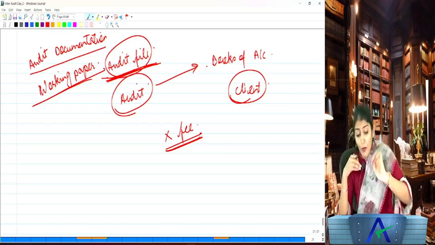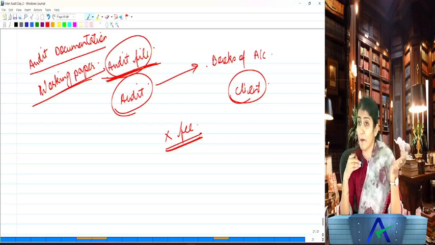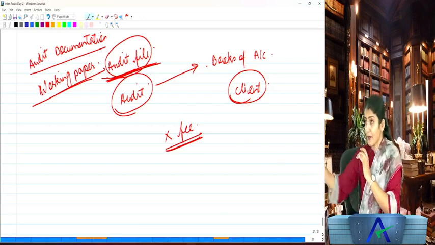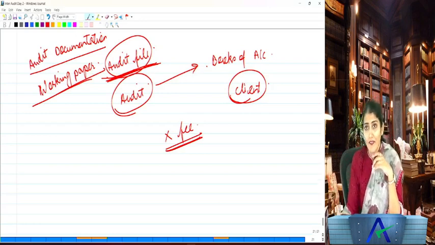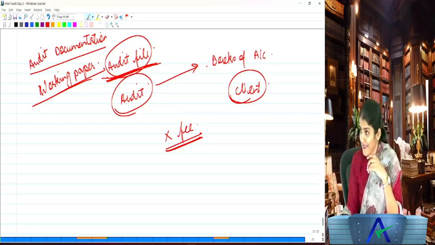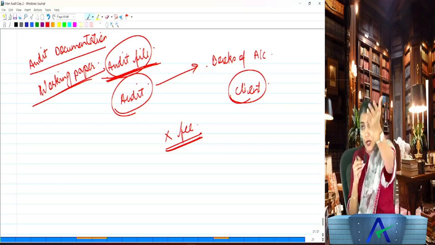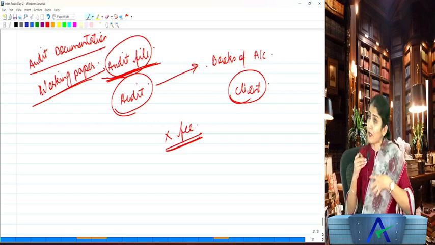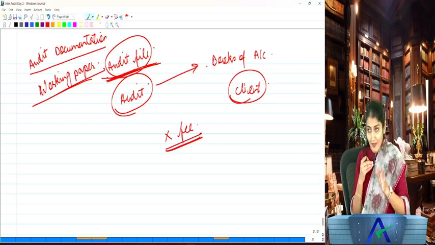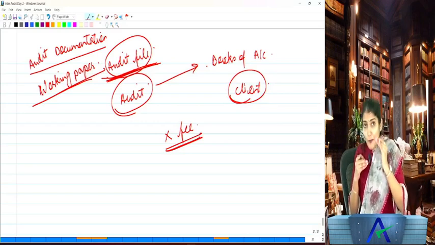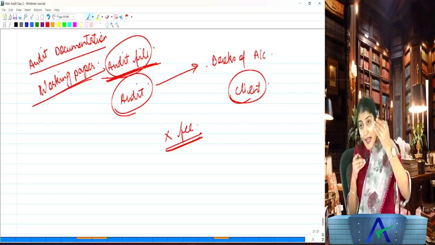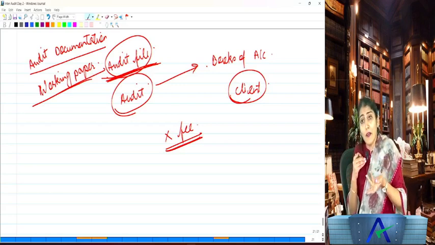Do you think auditor can exercise lien on his working papers? Somebody is not paying me the money, so that is why I say I keep my assets only under my custody. Does that make any sense? You understand? If somebody is not paying you the money, their property you need to keep under your custody. Your property, what you are keeping under your custody for? So if client is not paying the audit fee, can you exercise audit lien on the books of account? Yes, but can you exercise audit lien on your working paper?